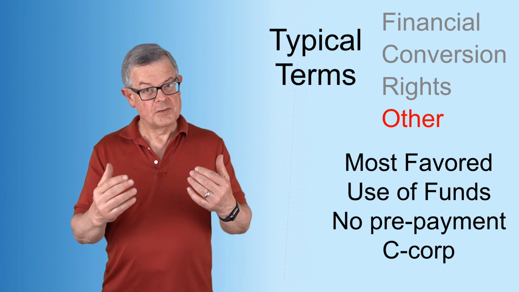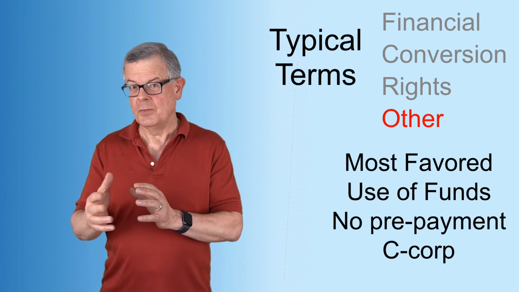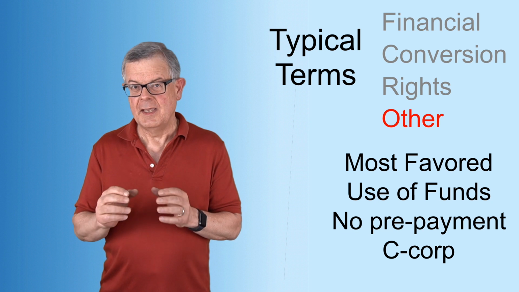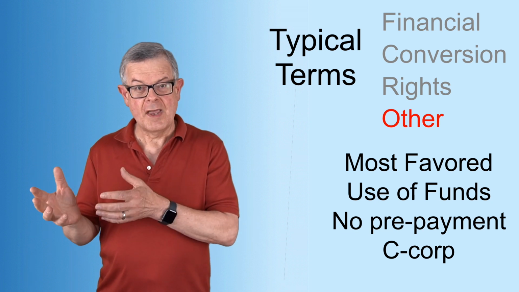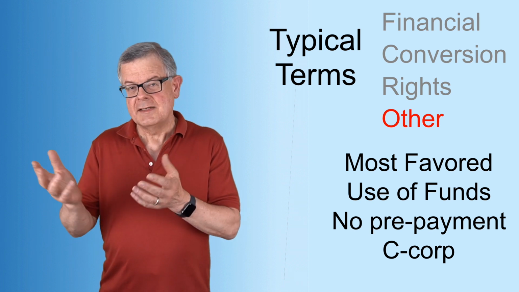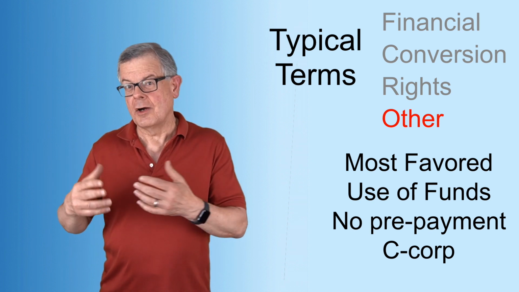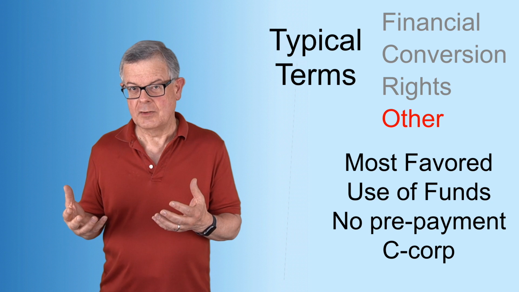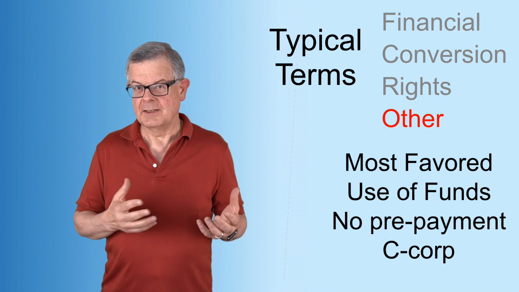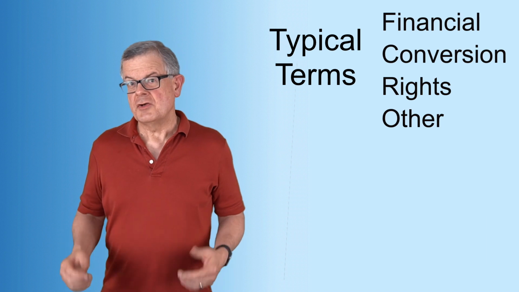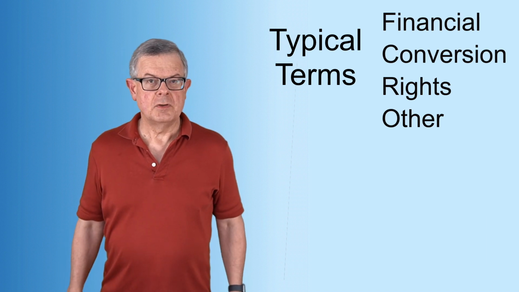That's not an issue when you just have a loan, but it is an issue when you sell a portion of the company. Now, that usually isn't an issue because typically when you have that equity investment in the future, those investors are going to require that you become a C Corp. So this generally is not a big deal. It'll happen anyway. So those are the main terms that you'll see in your typical convertible note.